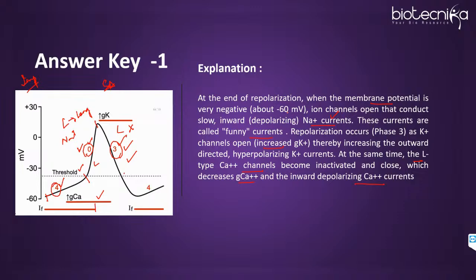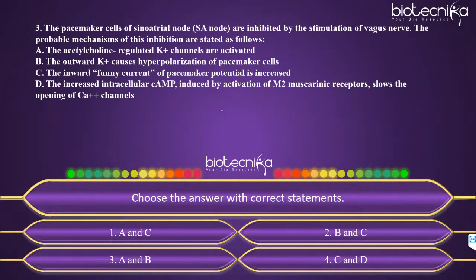So that was the second question. Now we move ahead. This question is again from the cardiovascular system. The pacemaker cells of the sinoatrial node, SA node as it is known, are inhibited by the stimulation of the vagus nerve. The probable mechanisms of this inhibition are stated below.